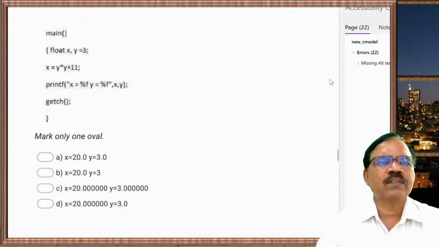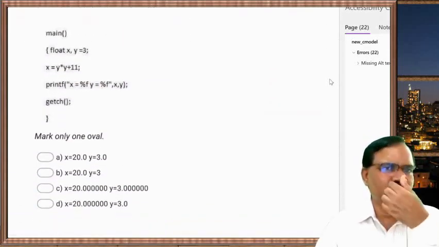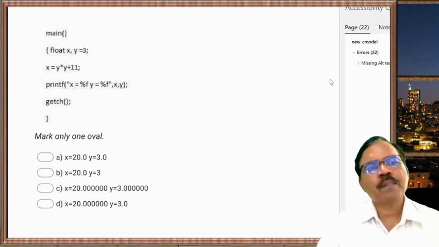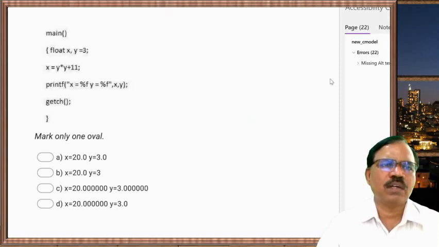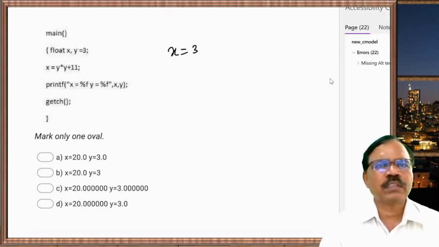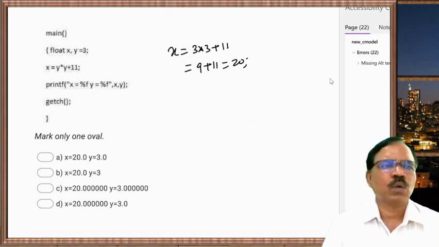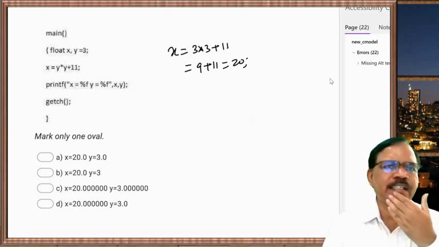Now next one, what is the output of the following program? Main. Then in main, float x comma y equal to 3, x is equal to 3 star 3 plus 11. So you will get 9 plus 11, 20. So x is 20, y is 3.